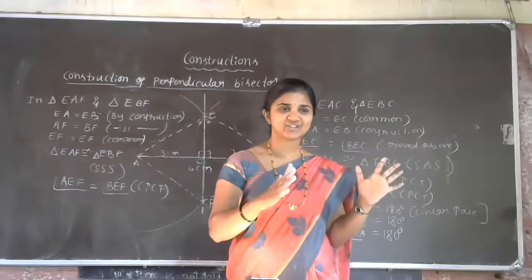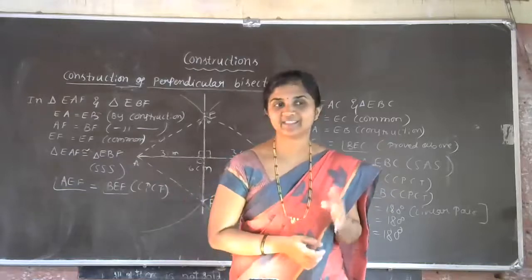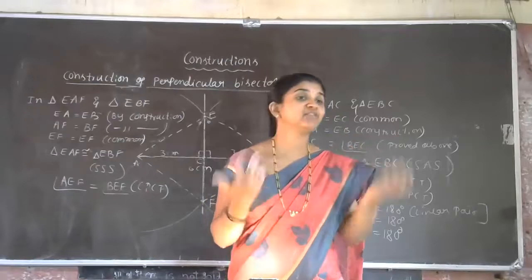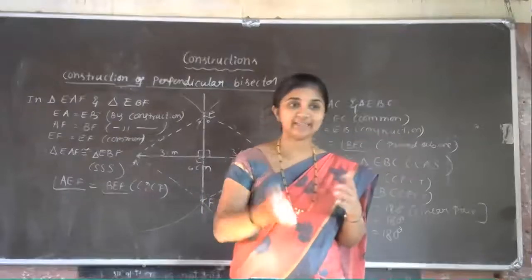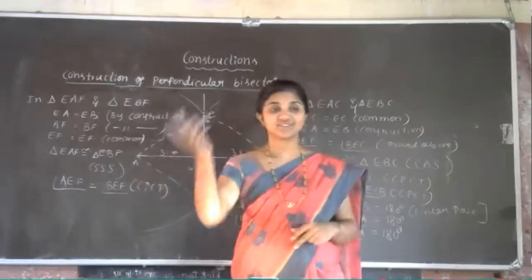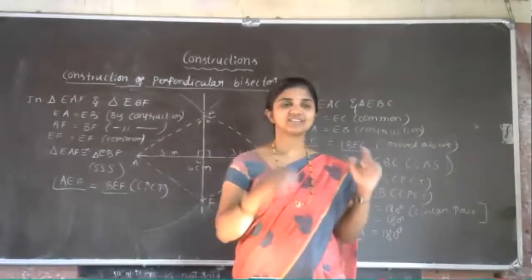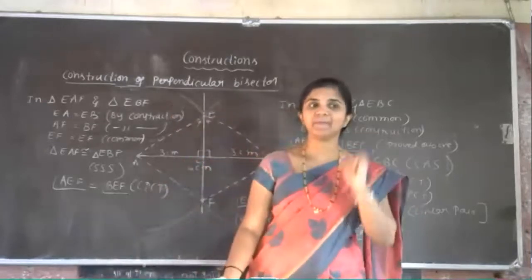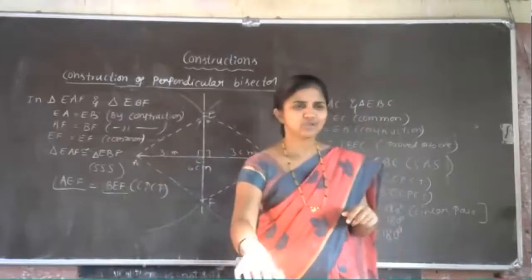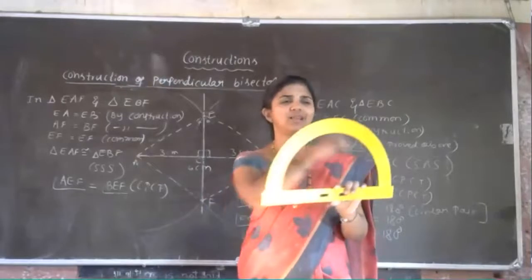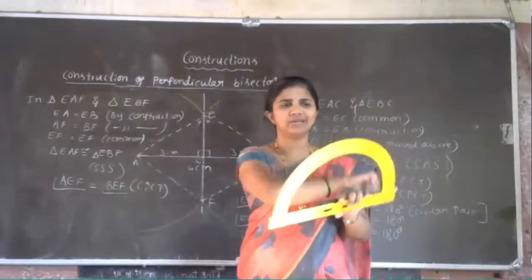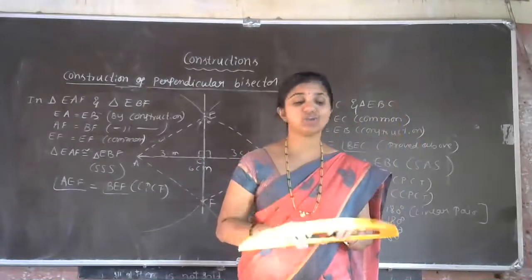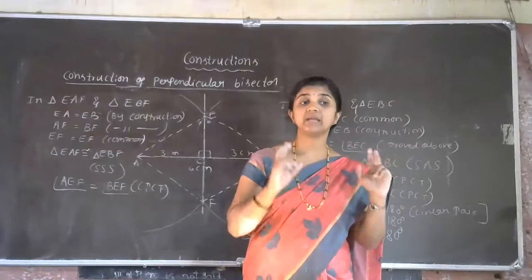Now let us move on to the last part of the revision class of construction, that is construction of different angles. So how to construct 60 degree, 120 degree, then construction of 90 degree, then construction of 45 degree, then construction of 22.5 degree. So let us discuss the construction of different angles with the help of compass, not with the help of protractor. Using a protractor, you can easily mark all the angles from 0 to 180 degree. But here it is the construction of angles with the help of scale and compass.